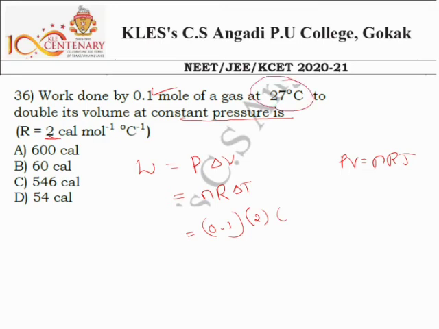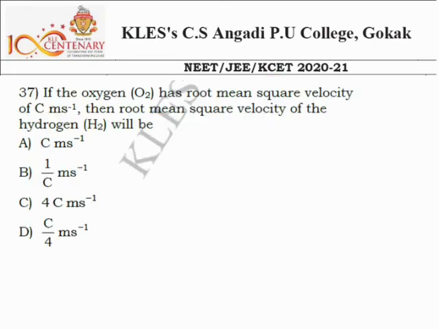The temperature 27 degrees Celsius in SI system will be 300. Next I can write 0.1 as 1 by 10 and 2 into 300, this is 600. 600 by 10, this is 60 calorie. This is our answer. So option B is the correct answer.